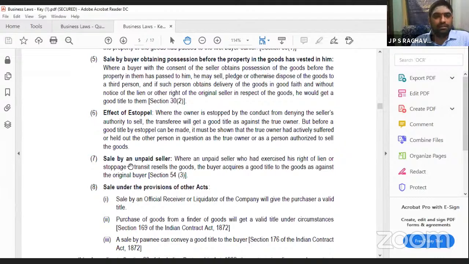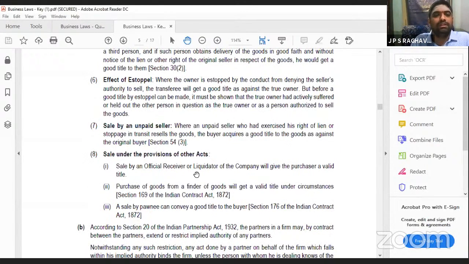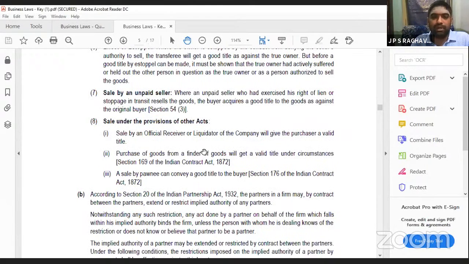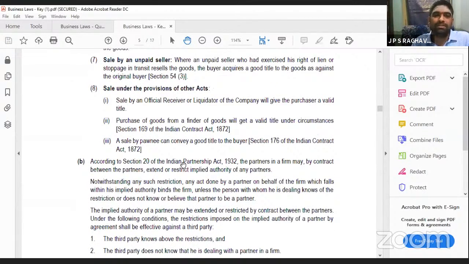Then sale by an unpaid seller. Unpaid seller means the buyer did not pay. Whenever you purchase, you have to pay. If you are not paying for many days, he can sell the goods to another person also. Then some other points are also there in the provisions. Official receiver: whenever a person becomes insolvent, the court will appoint an official receiver. Actually he is not the owner, but he will sell the property of the insolvent person. That is allowed. Finder of goods: whenever you don't find the owner, or the owner doesn't pay your charges, in that situation you can sell the goods. Then pledge.